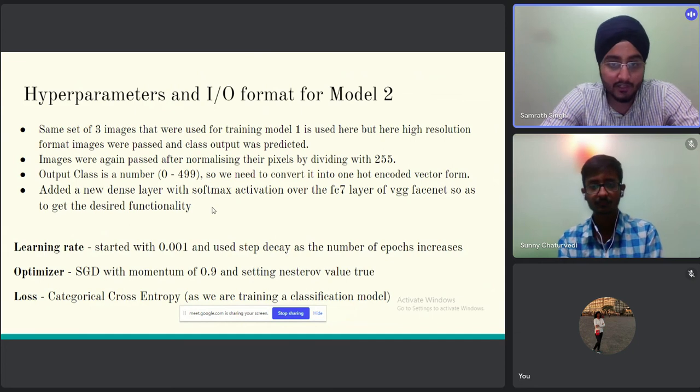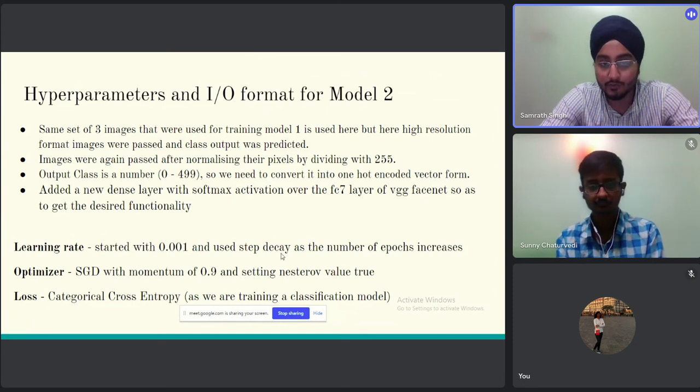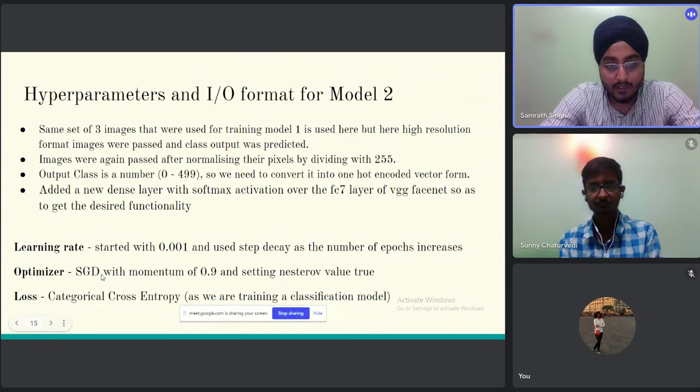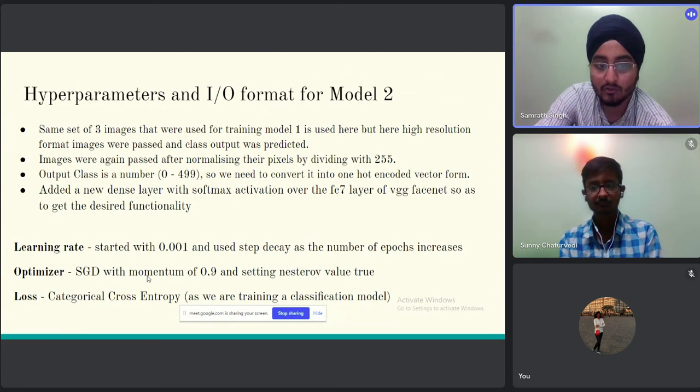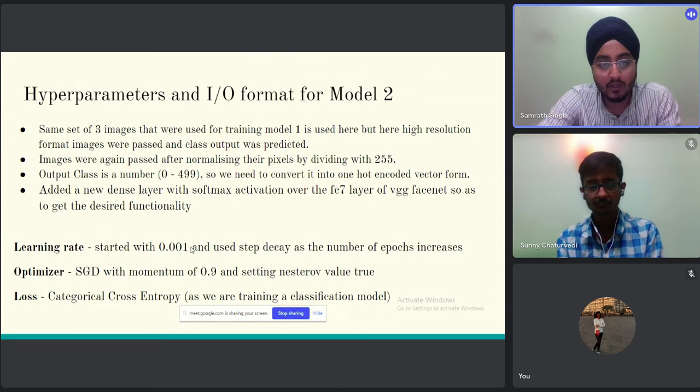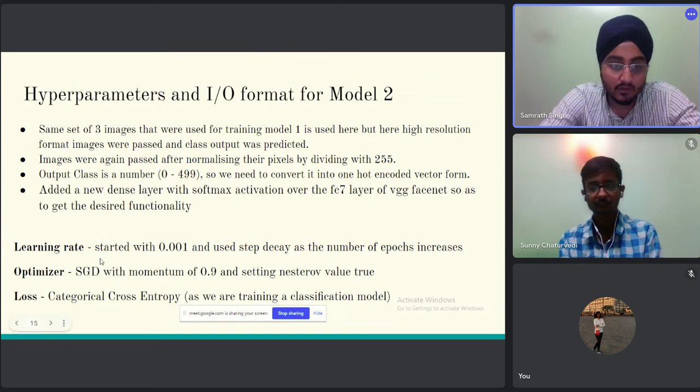As I said earlier, we have added one layer over the FC7 layer of VGGFace, and the learning rate here was 0.01, and again we used step decay as the number of blocks increased, and the optimizer we used here was SGD. We tried different optimizers, but with Adam and others, it was converging to a local minimum. So we use SGD with a momentum of 0.9 and a step value of 2, and training with this, it was giving very good results. And the loss was categorical cross entropy as we are training a classification model.